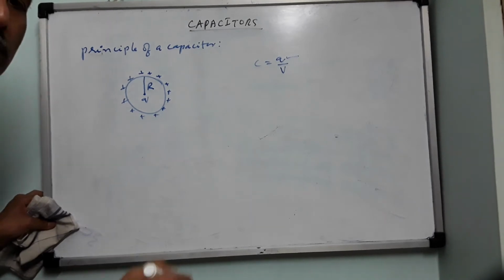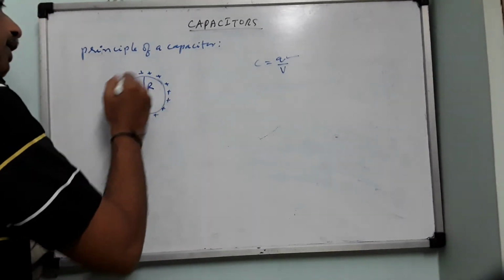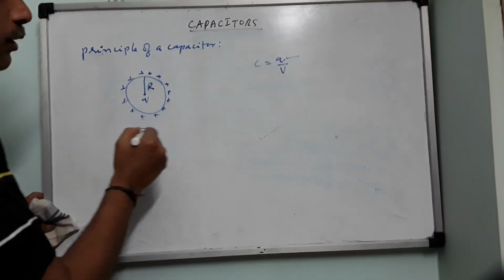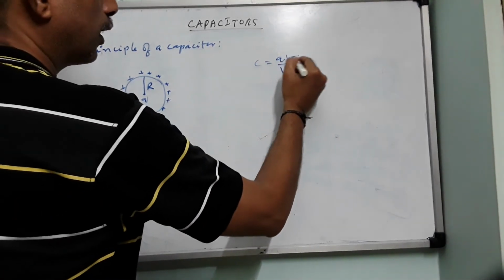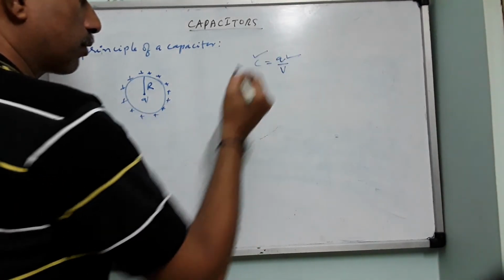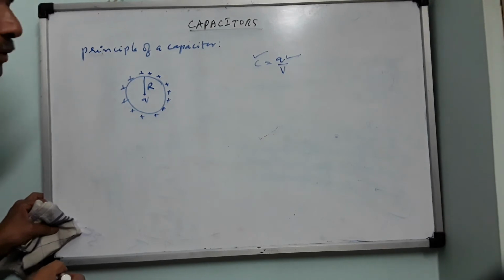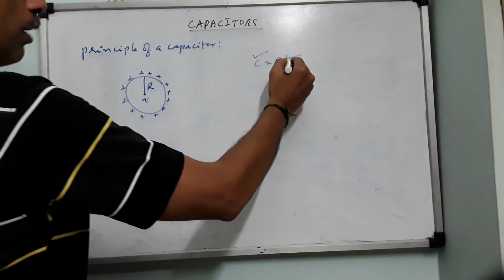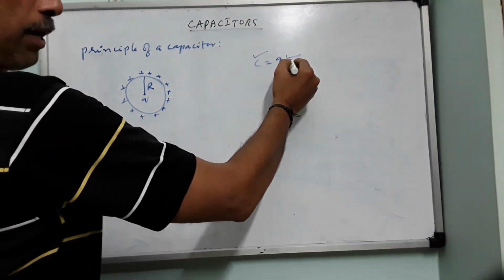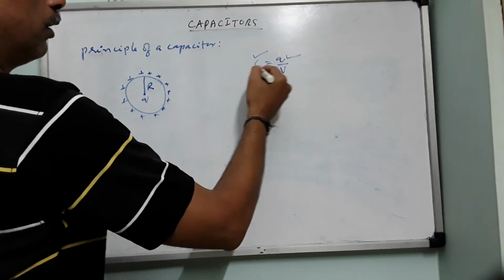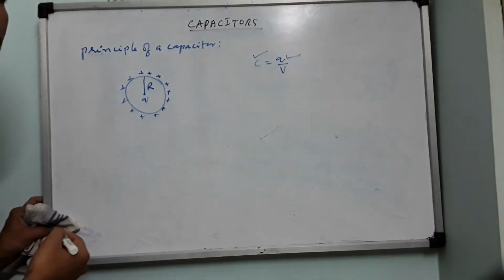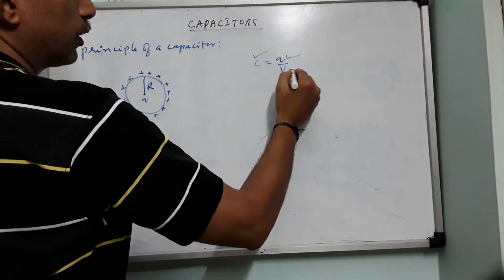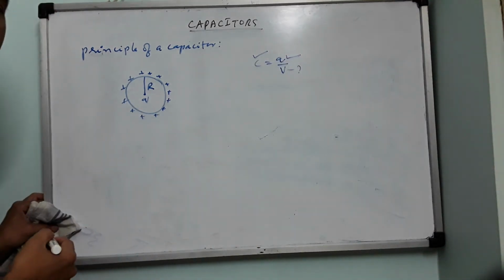Now I am supplying 10 more microcoulomb, so that the charge will become 20 microcoulomb. So as the charge is increasing, we feel that the capacitance also will increase. Charge is doubled, 10 microcoulomb to 20 microcoulomb. So capacitance also should become double.